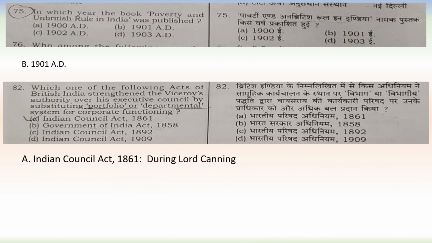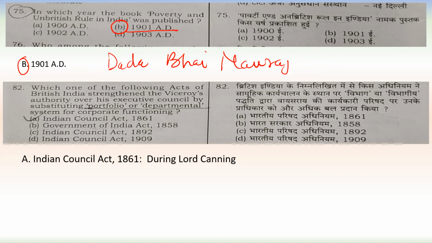Next question is, in which year was the book Poverty and Un-British Rule in India published? It was published in 1901 AD. So B is our correct answer. This is written by Dadabhai Naoroji.